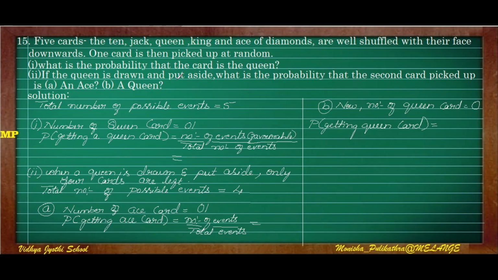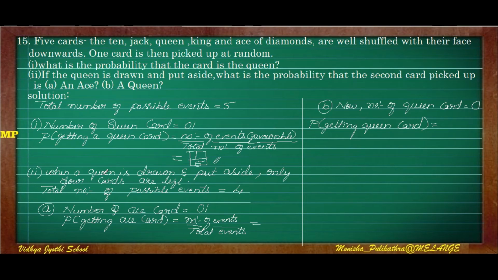In the second question, the queen card out of these 5 is taken and put aside. Next, we have to find out the probability for an ace and a queen. Here the total number of possible events is only 5, as there are only 5 cards. The first question is, what is the probability the card is a queen? How many queen cards are there? Only 1. So the probability of getting a queen card is 1 by 5. Okay, 1 by 5 is for the first probability.